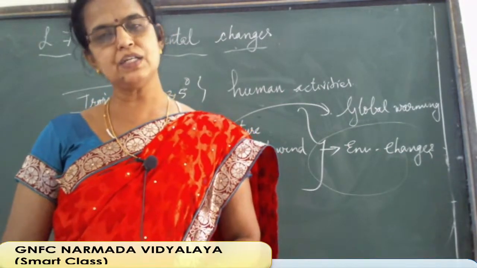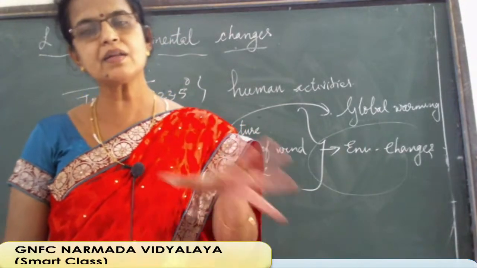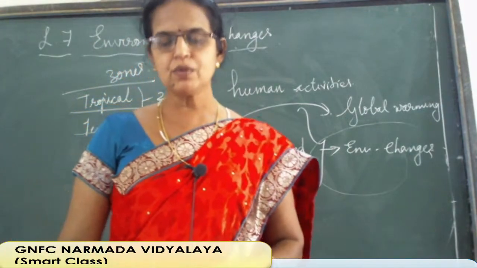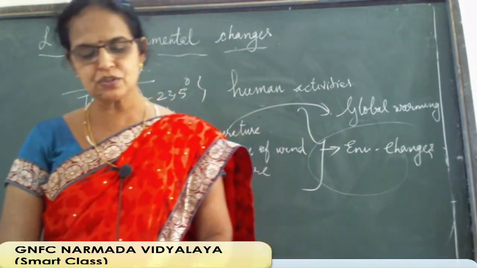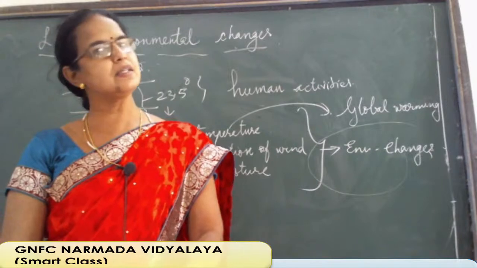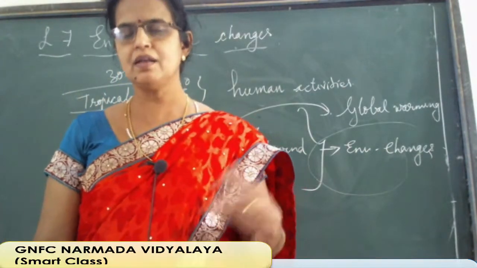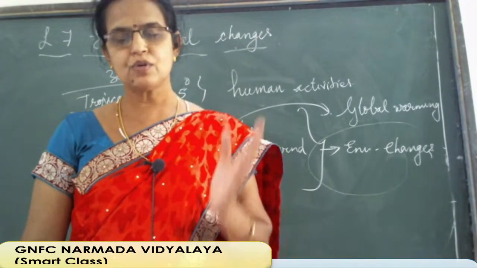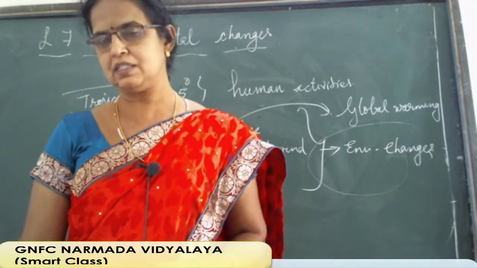So 35 degree Celsius means it will be near the equator region. Find out the position of the Philippines. And Saudi Arabia also, find out the position, it is a desert region. If it is a desert region, what is the speciality? More sand, less rain, and all these things will be there.